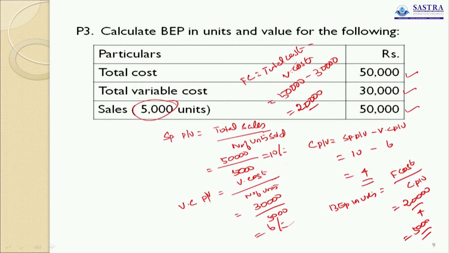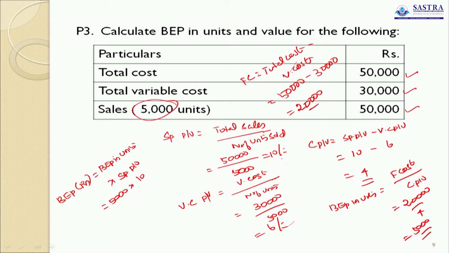So what is BEP in value? BEP in rupees equals break-even point in units into selling price per unit. Break-even point in units is 5,000. Selling price per unit is 10.